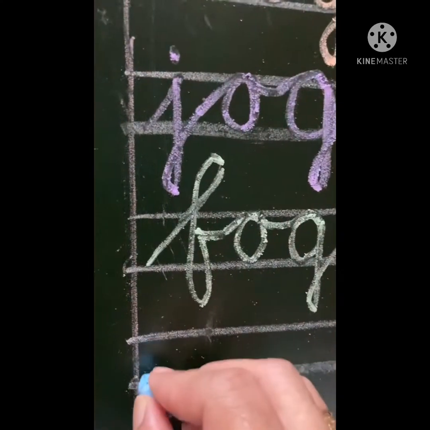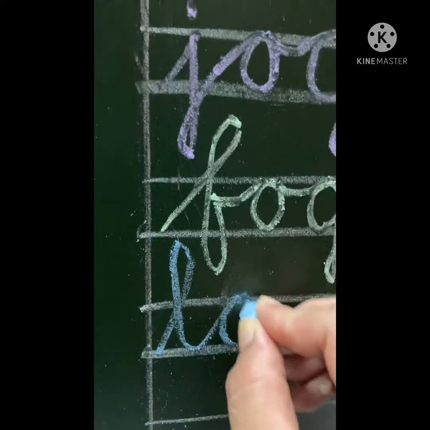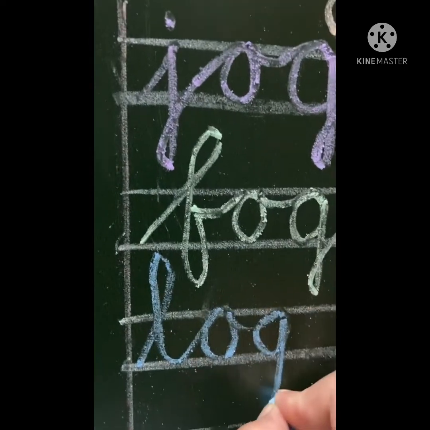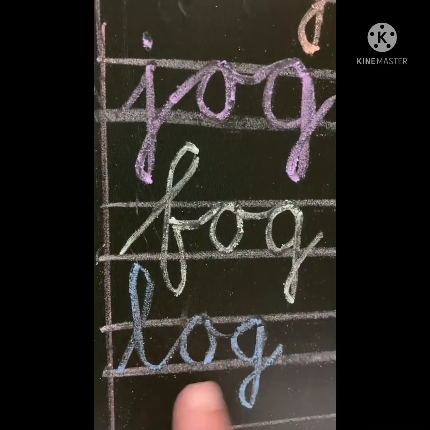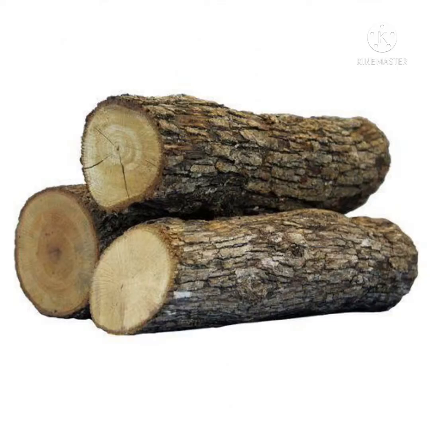And the last word we are going to write in this family is L, O, G. Log. This is the picture of a log. It is a part of the trunk of a tree.